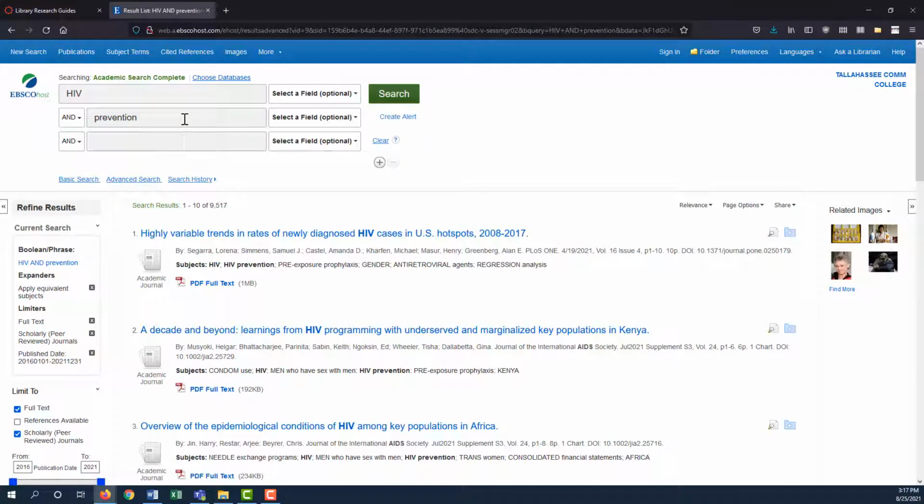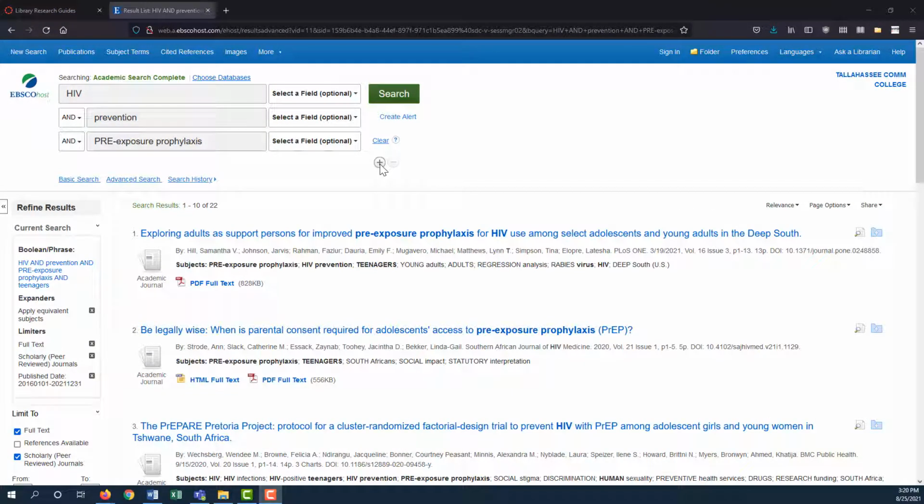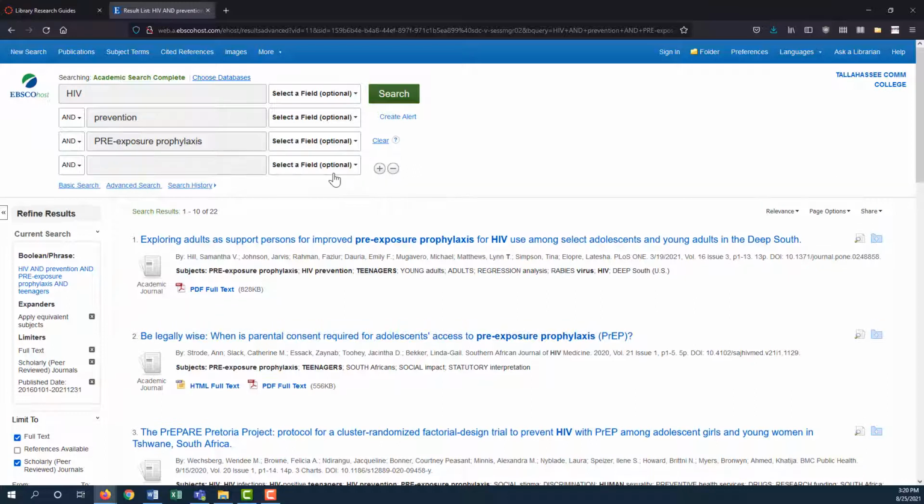We still have over 9,000 results, so we can add another term in the third box, such as a type of prevention, pre-exposure prophylaxis. If you still have too many results, you can narrow it down further by picking a group you might be interested in, such as young men, young women, teenagers, or adults. Adding teenagers brings us down to 22 results, which is a much better amount to look through.